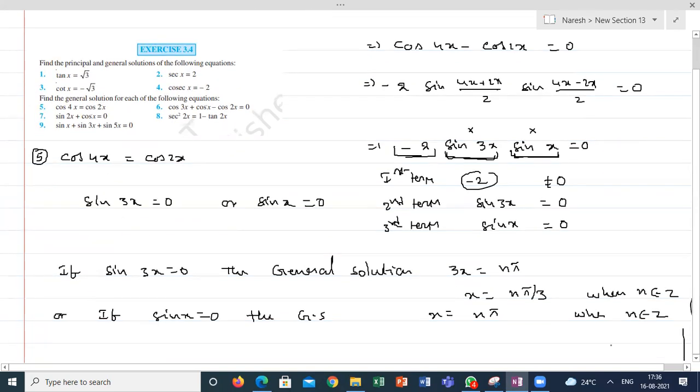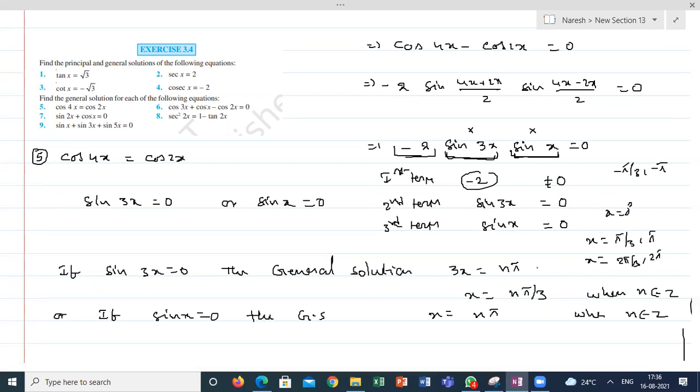That means at x is equal to 0 it is 0. At the next value 1, if I substitute 1, I will get pi by 3 comma pi. If I substitute 2, I will get 2 pi by 3 comma 2 pi. If I substitute -1, minus pi by 3 comma minus pi. All these are the solutions where your equation might be 0.